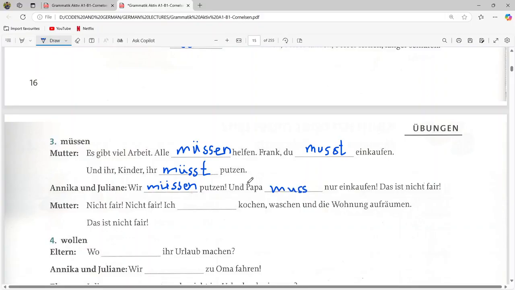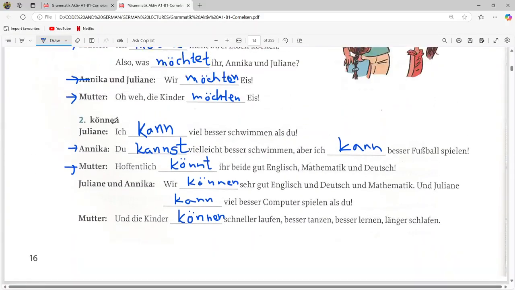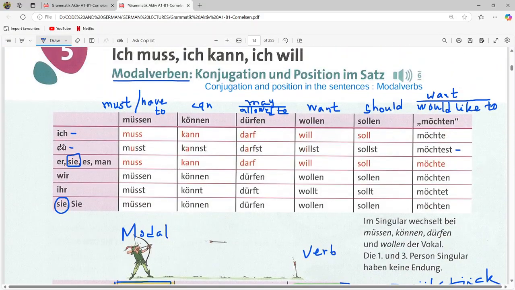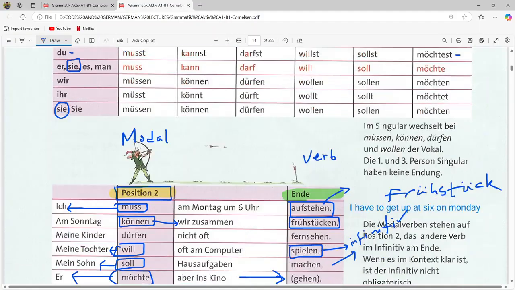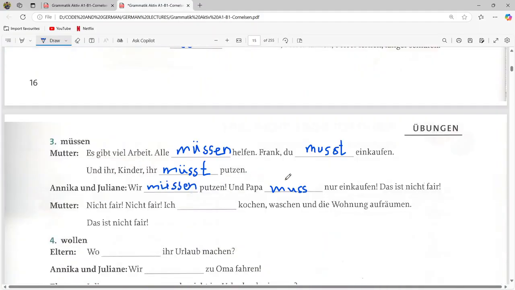Why muss? Because Papa can be replaced with he, and he is er, so the conjugation is muss. So, "und Papa muss nur einkaufen, das ist nicht fair." So we have to clean and Papa only has to go shopping, that is not fair.